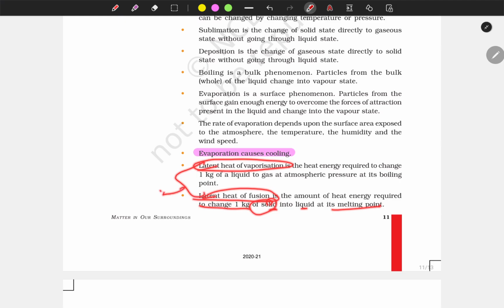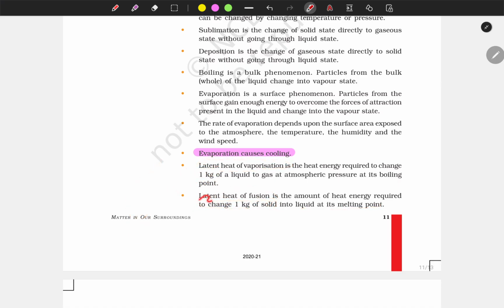This is all about how much energy is needed to break the intermolecular attraction force, so that the particles overcome the attraction force and their kinetic energy increases.